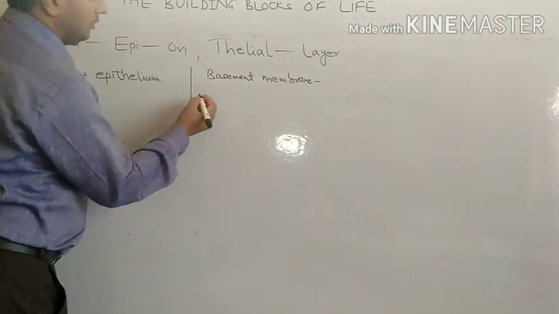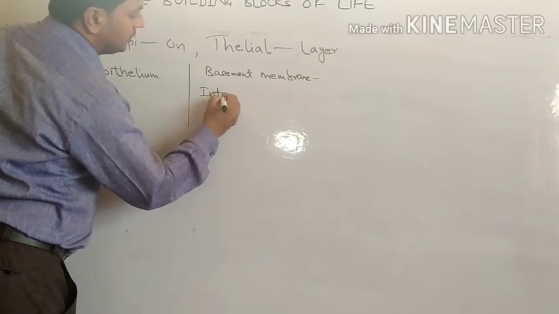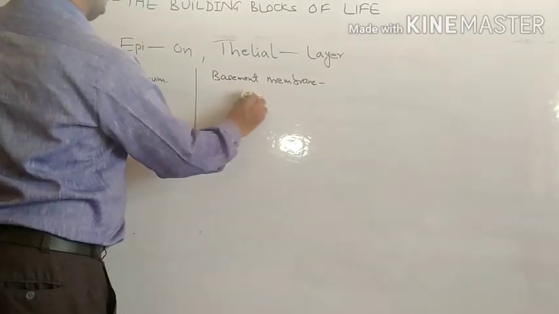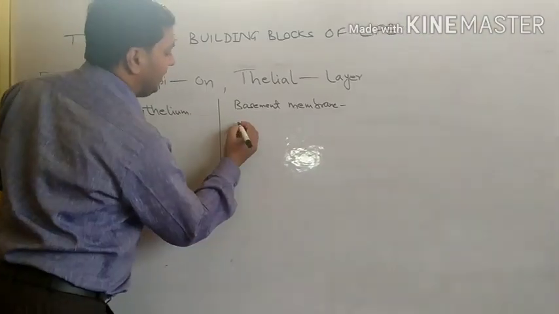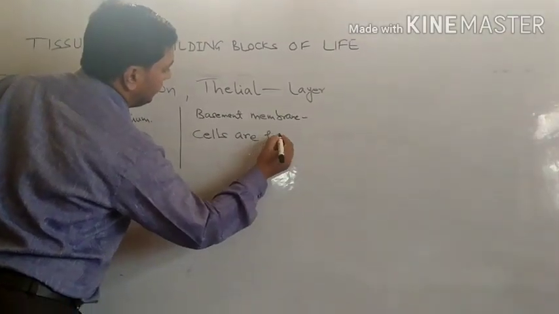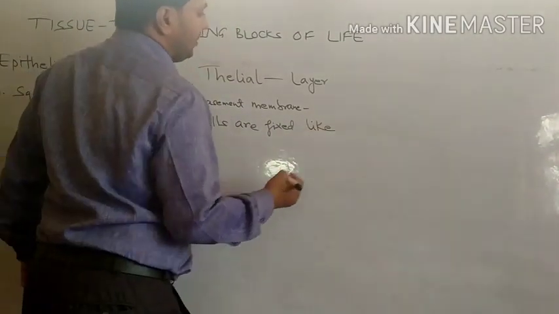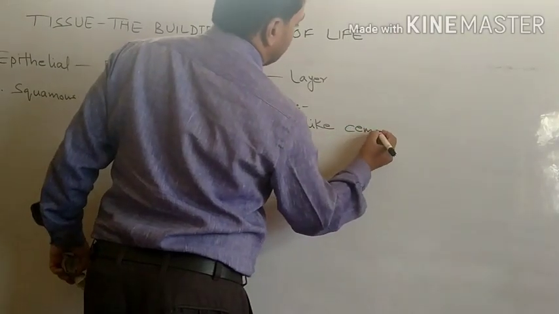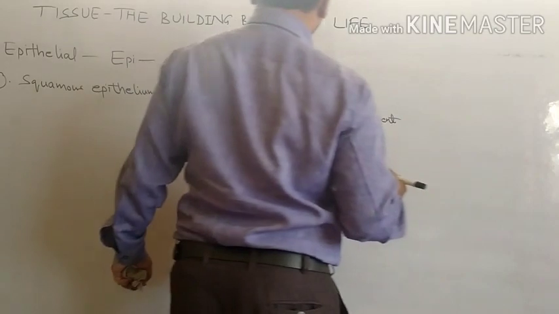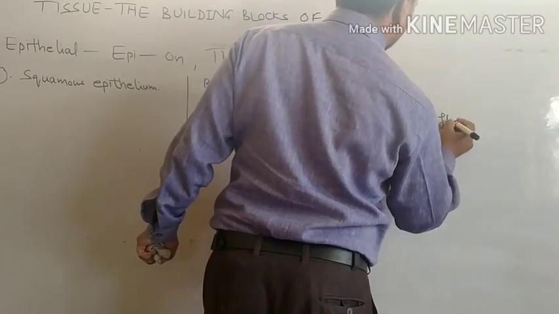Second point, they don't have intercellular spaces, and they are fixed. Cells are fixed like cement on a floor. So this is the main property of epithelial tissue. They are fixed like cement on a floor.